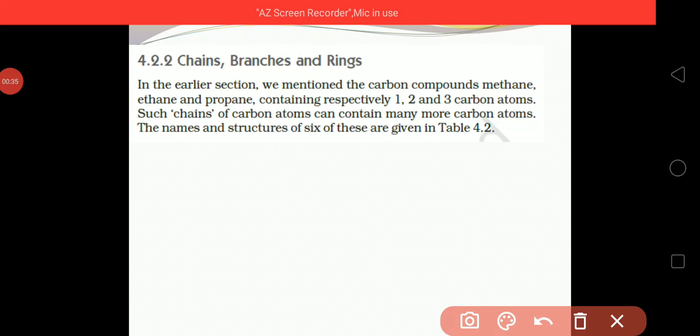In the earlier section, we mentioned the carbon compounds methane, ethane, and propane, containing respectively 1, 2, and 3 carbon atoms. Such a chain of carbon atoms can contain many more carbon atoms. The names and structures of six of these are given in table 4.6.